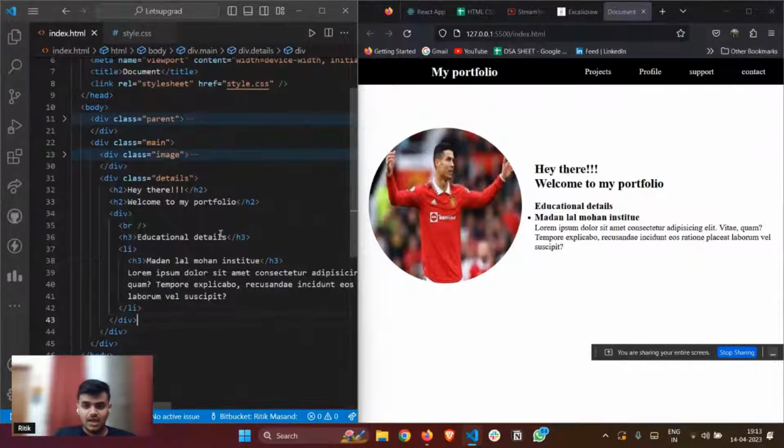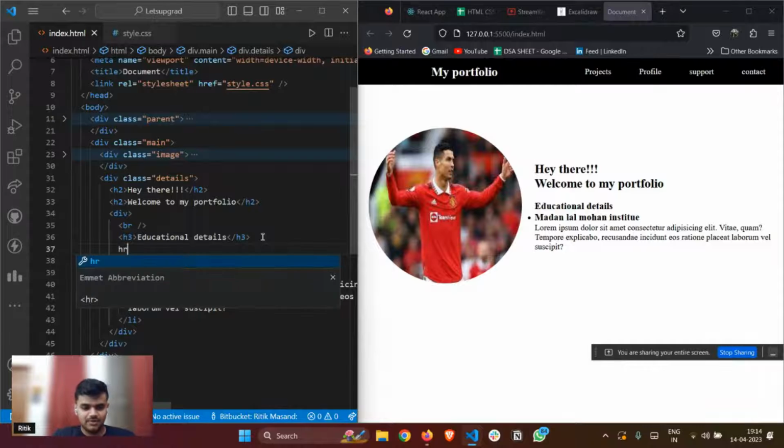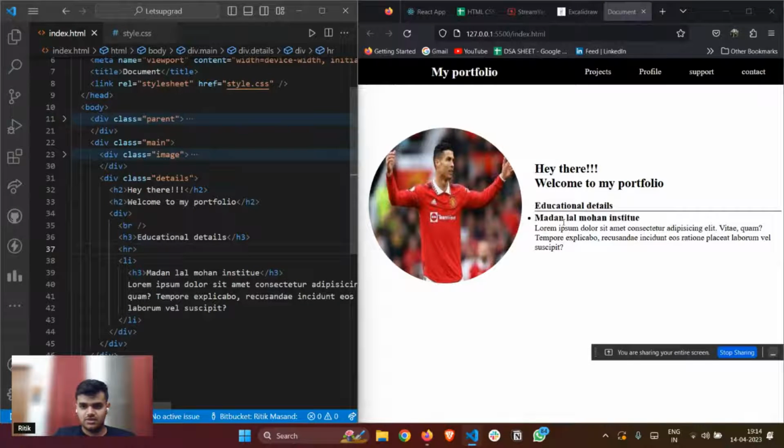And after this, let me also do one thing. After educational details, let me add a line so that it becomes a section, hr tag. So like this. In order to add a line, use an hr tag. The hr tag you use to add a horizontal line. This stands for horizontal, and you made a horizontal line right here.